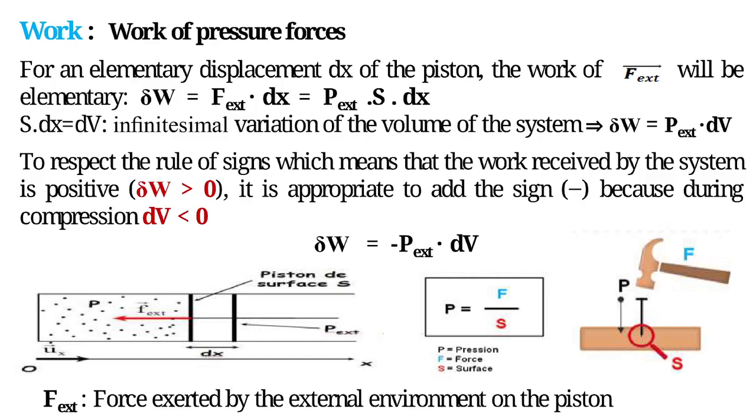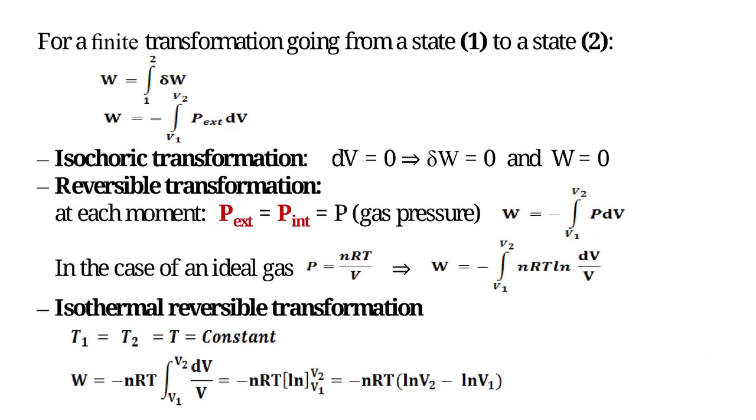For a finite transformation going from a state 1 to a state 2, W = ∫δW = −∫ from V1 to V2 of Pext dV.